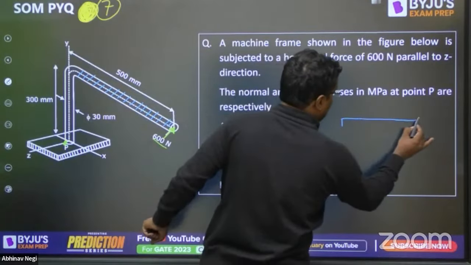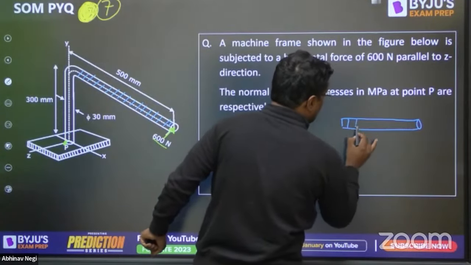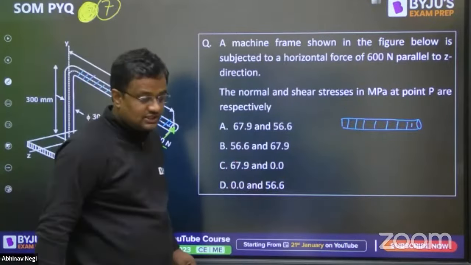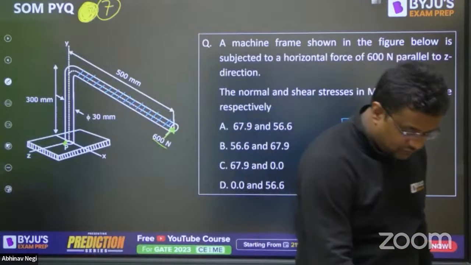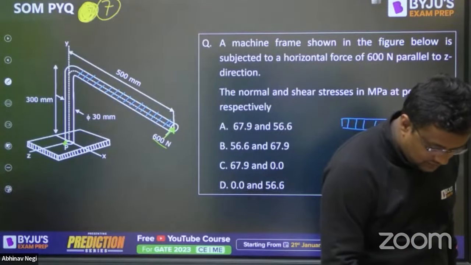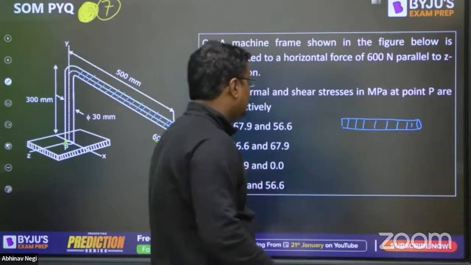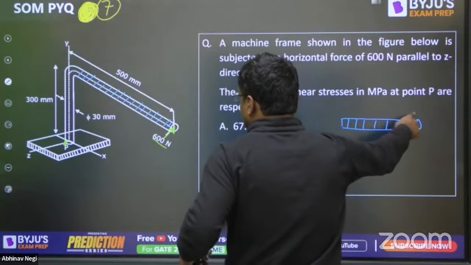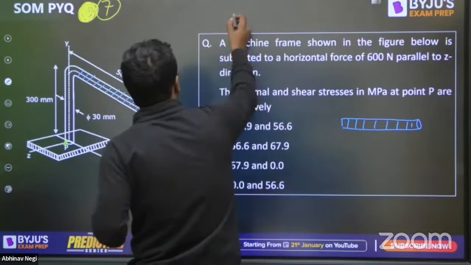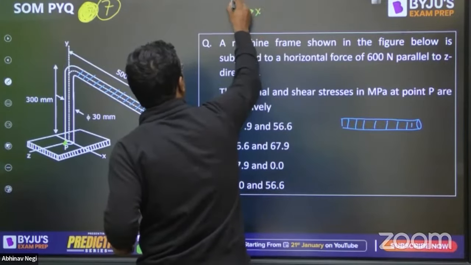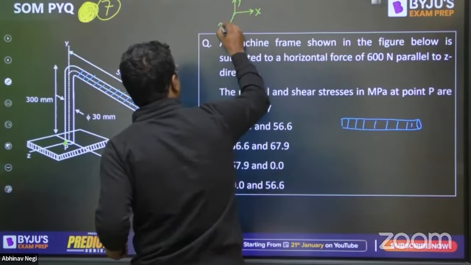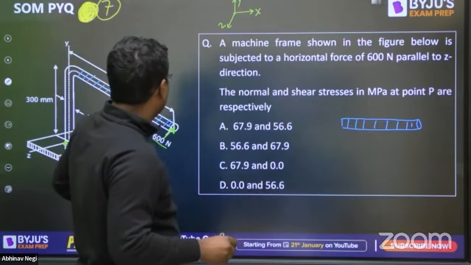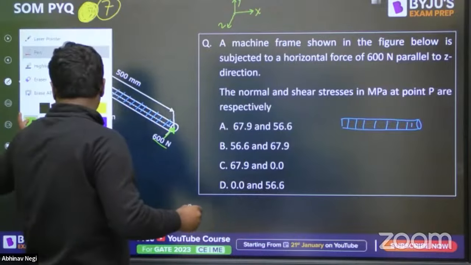ये है ब्लू वाला रॉड, है ना, ये ब्लू वाला रॉड है। और इसमें जो ये 600 फोर्स आ रही है ना भाई, in which this 600 force is coming in a very unique manner. This 600 force is coming like this, this is the z axis. Okay, say this is the x axis, this is the x, this is the y, and the axis which is coming to your head from the camera to your head, that is the z axis. So this 600 is coming along the z axis.